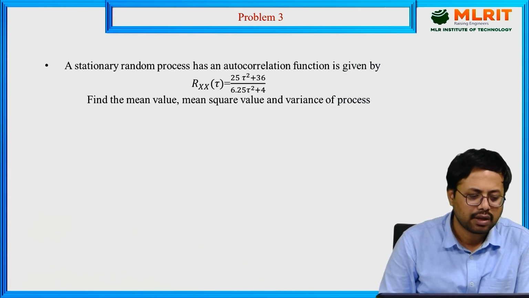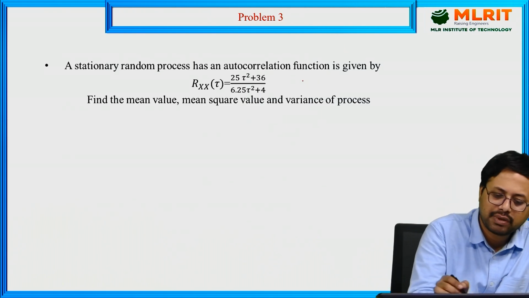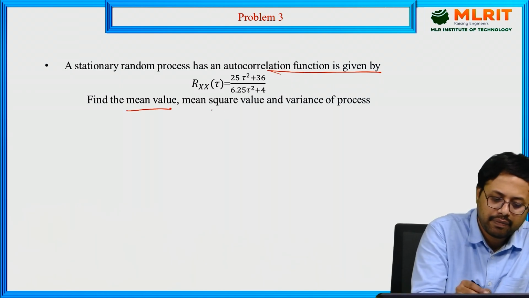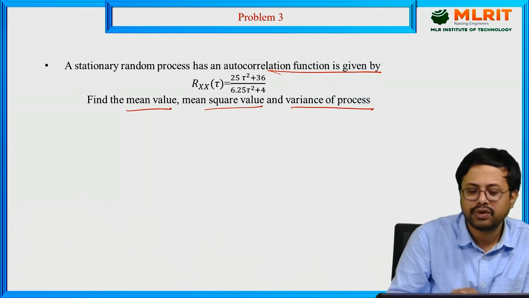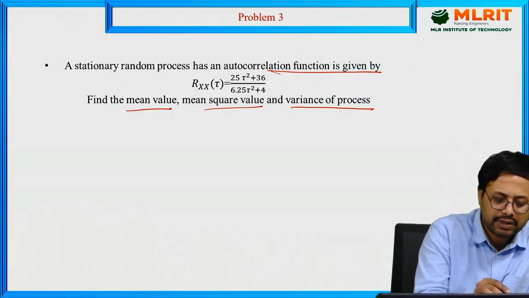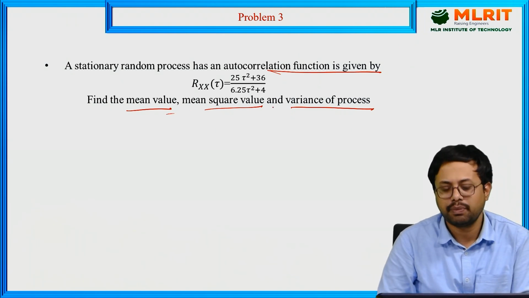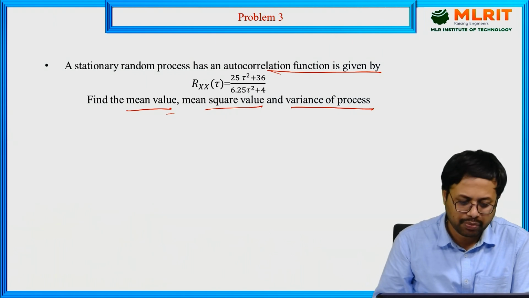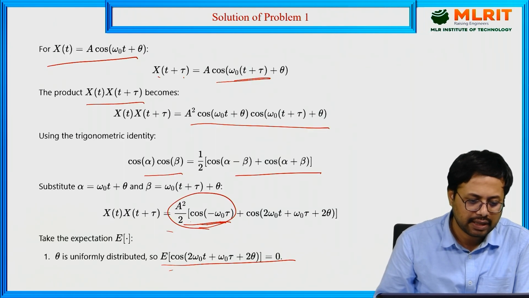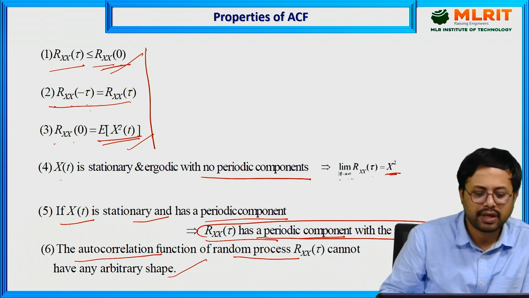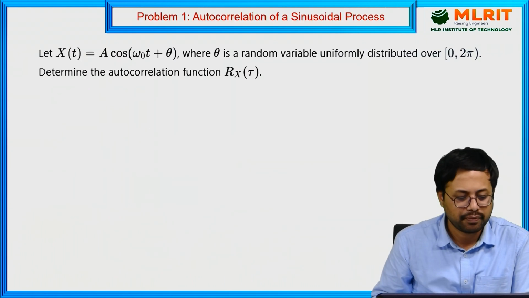Now the next question. A stationary random process has an autocorrelation function. Find the mean, mean square and variance of the process. First, to calculate the mean of the process, we have to use the properties. We discussed the properties at the beginning of the lecture, and by using these properties we are going to solve this problem.